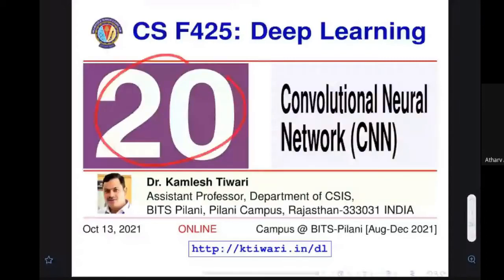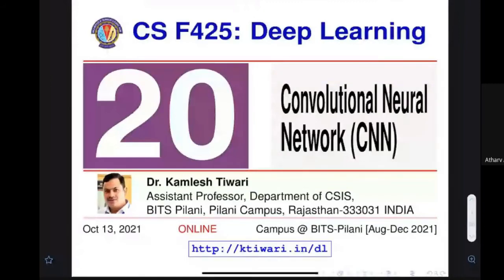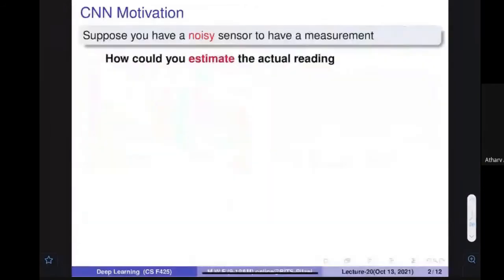So welcome once again. This is lesson number 20 of the deep learning course. In the last class, we were talking about how we can utilize the neural network system for the computer vision problem. And today we are going to see a very popular kind of architecture that is called the CNN. We are going to see the reasons why we use the CNN and the important characteristics of the CNN further.